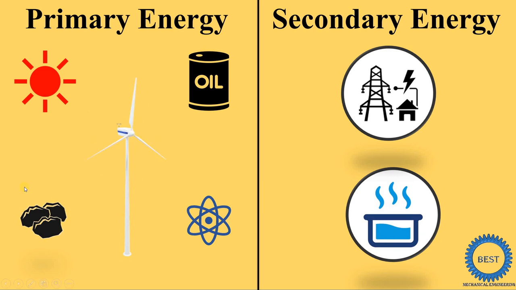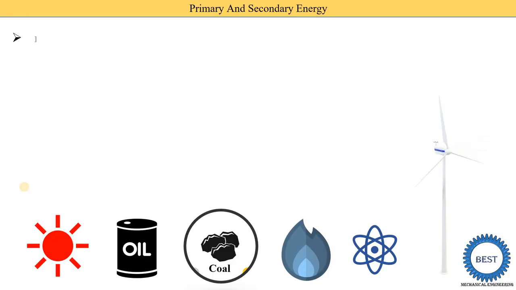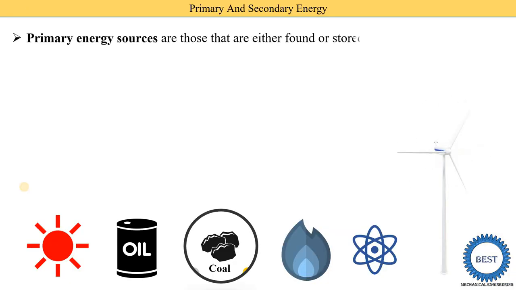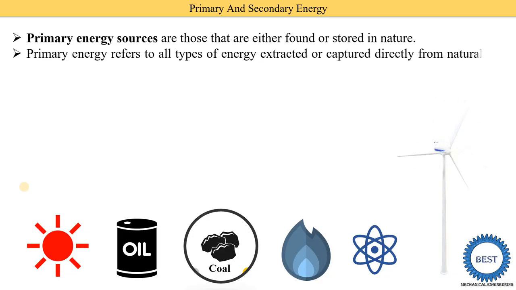In this video, I explain about the primary energy and the secondary energy. So first we understand about the primary energy. Primary energy sources are those that are either found or stored in nature. It means it is an energy source which is available in nature. In other terms, the primary energy refers to all types of energy extracted or captured directly from natural resources.